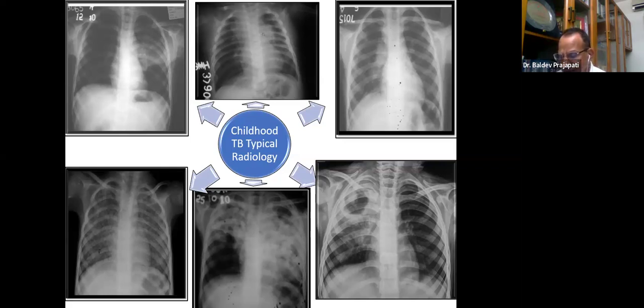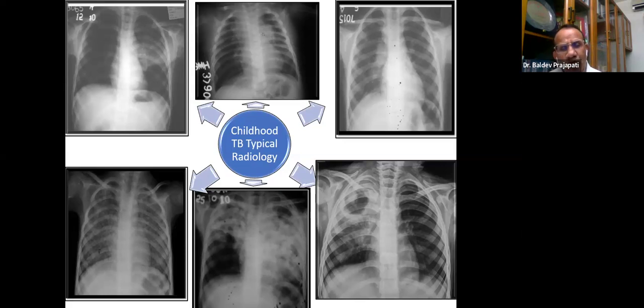Then the TrueNat is there. It is a different instrument that, without even electricity, can be operated on battery. Therefore, any remote place you can use. And then line probe assay and LAMP. They are WHO approved. Very important that any material you have collected, please send for this CBNAAT. If you get it, that is the diagnosis. Occasionally, it can be negative. So negative does not rule out, but positive CBNAAT confirms the diagnosis.